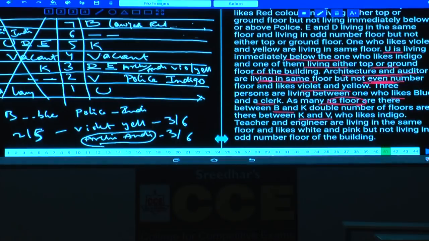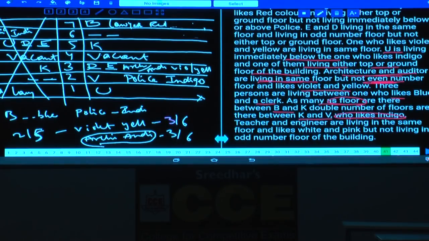Between B and K, there is 1 floor. Between K and V, there are 2 floors. Double the number of floors between B and K is between K and V. And V likes indigo. This information is not required at all, isn't it? He has made it a little bit easier by giving this information.